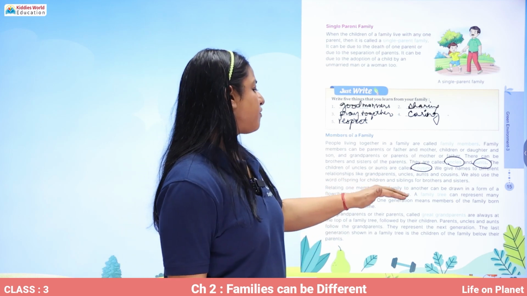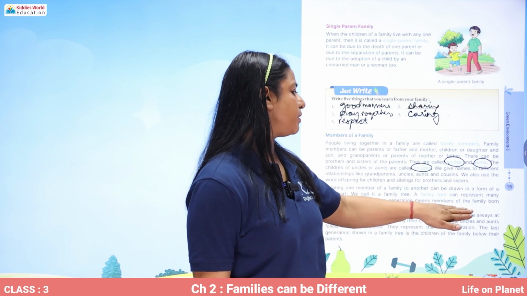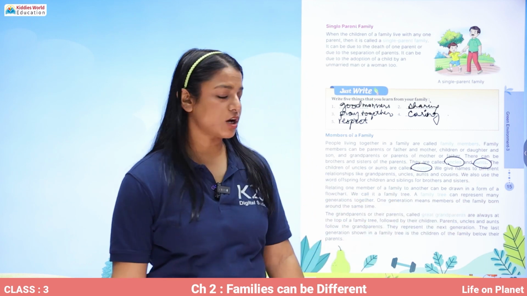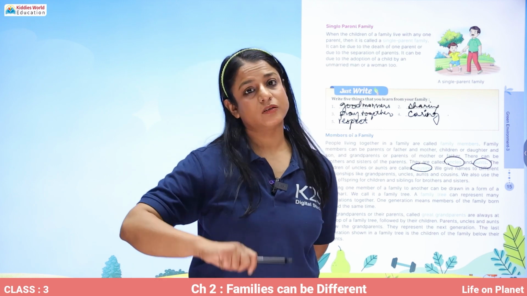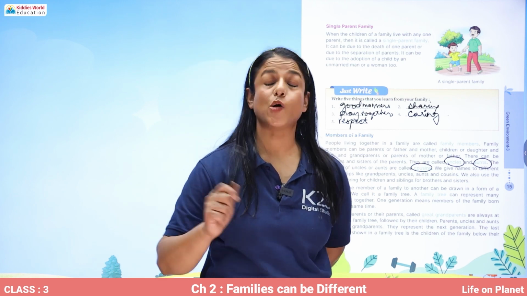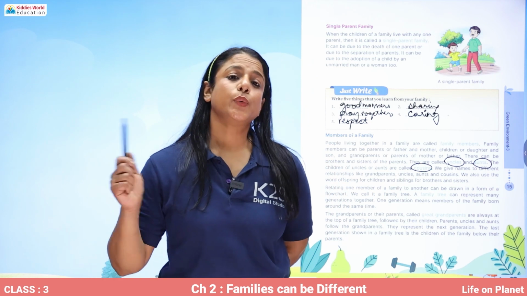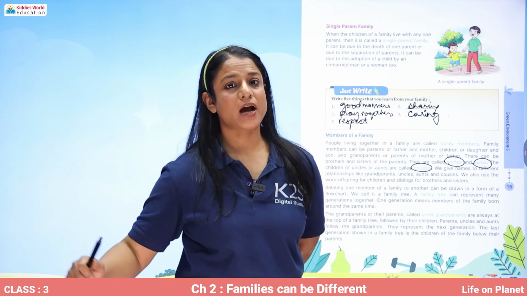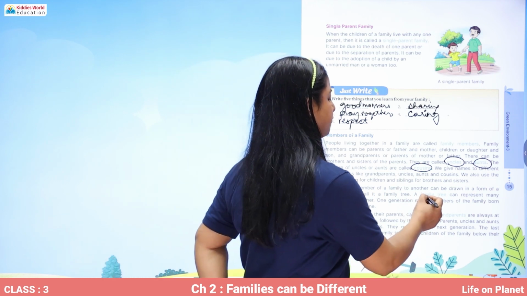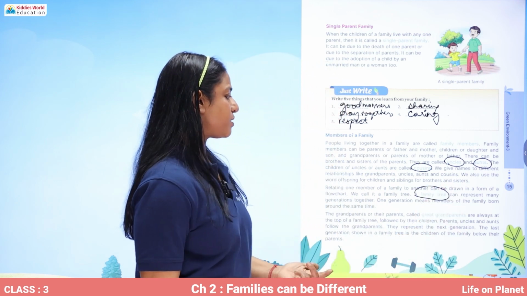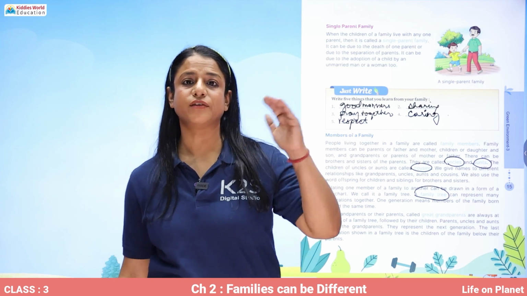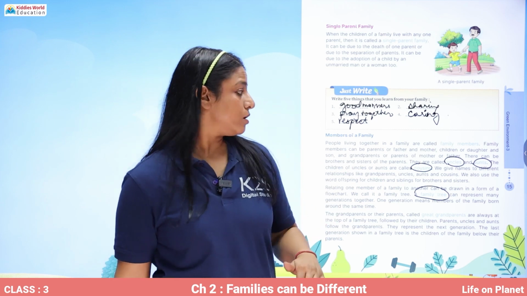Relating one member of a family to another can be drawn in the form of a flow chart. So, how is one person related to the other person? How many members are there? We can draw that through a flow chart, and that flow chart is called a family tree. And what does a family tree represent? It represents the generations together.